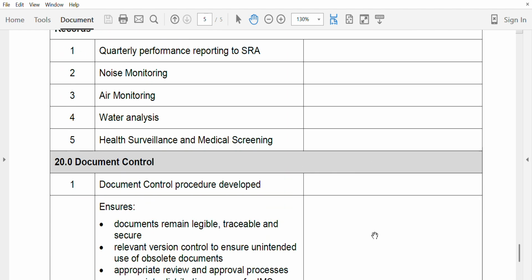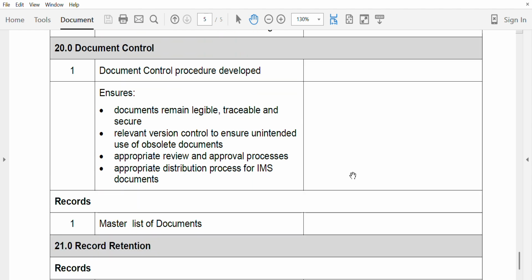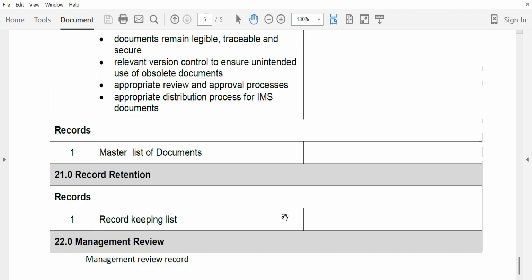Now performance monitoring, quarterly performance reporting to the SRA, noise monitoring, air monitoring, water analysis, health surveillance and medical screening. Document control, the organizations have document control procedures, and there is a master list of documents they have and updated.